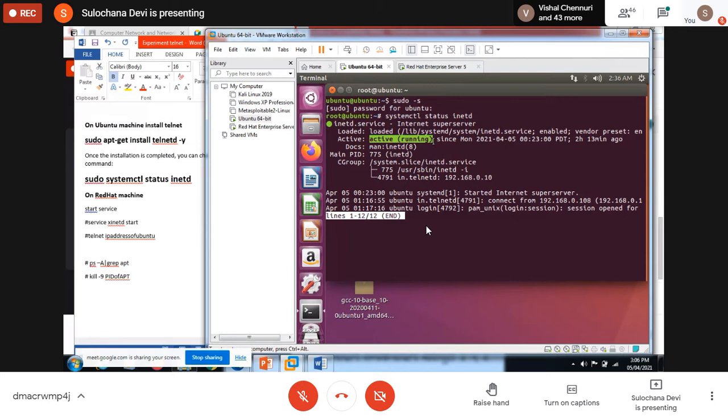What is the status of your machine? First, find out the status on this Ubuntu machine and tell me, is it active and running? Or if it is not, then install this. We have 5 minutes for this. Okay, everyone do this.